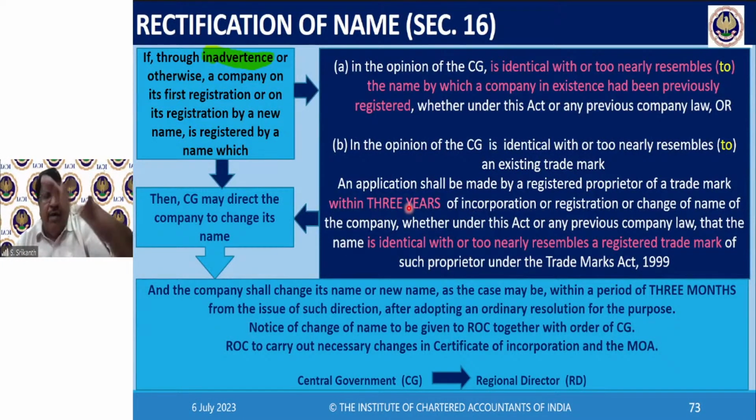That's why I said trademark law is very complicated. It's called intellectual property rights law. It's an IPR violation. Now, he is entitled to claim damages from you, including the profits that you earned during the 3 months or whatever time. Because the 3 months is only given to change. Remember, he is going to complain within 3 years, from the date of incorporation till the date of change. Why only 3 months? You understand what I'm saying now? Whatever you have done, it is not correct.